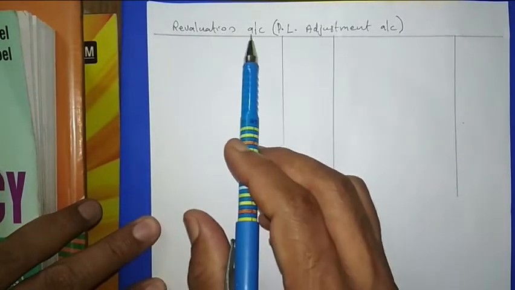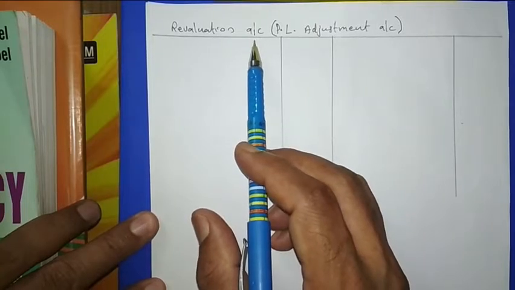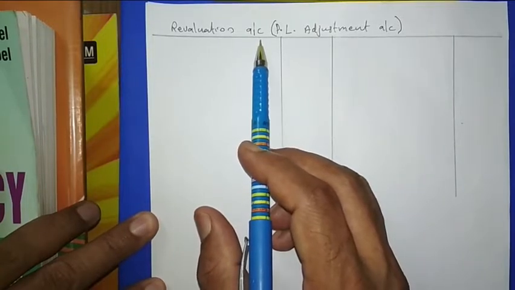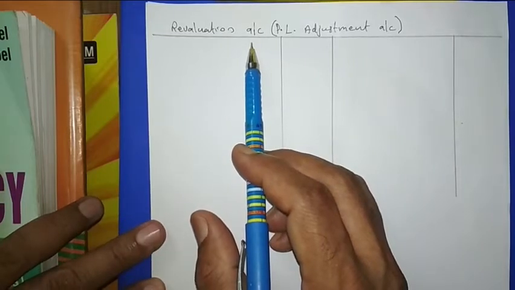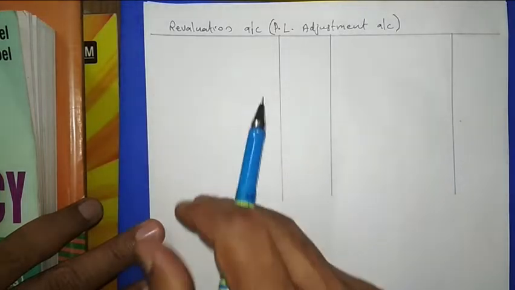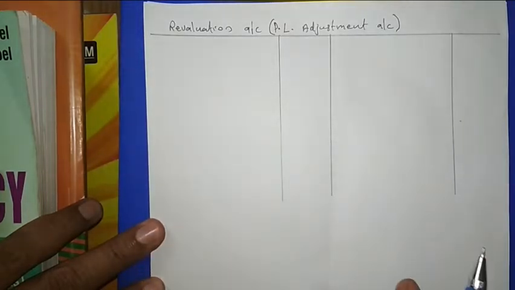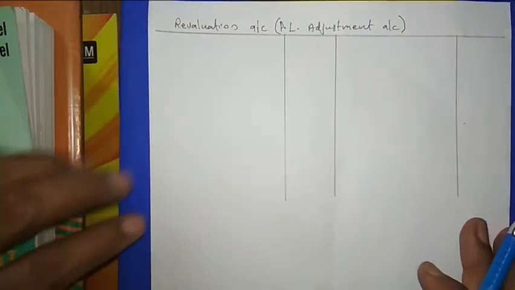This is a nominal account. It is prepared at the time of admission, retirement or death of a partner to find out the profit or loss arising from the revaluation of assets and liabilities. So the result of this account will be either profit or loss. That is why this account is a nominal account. Then how can we make this account?